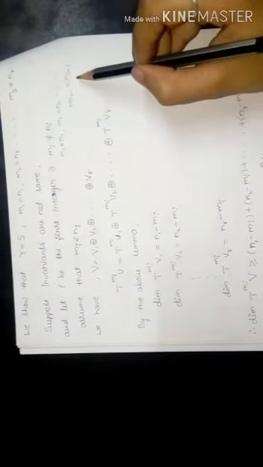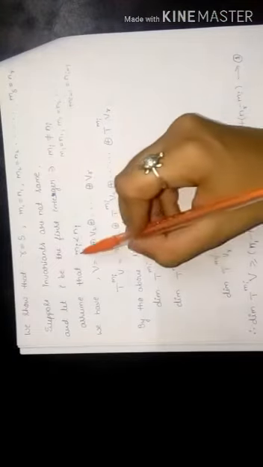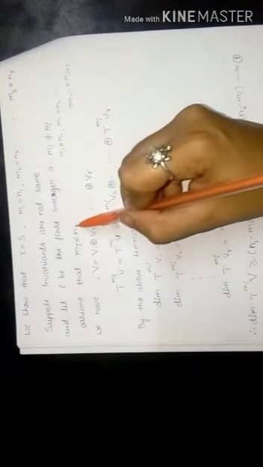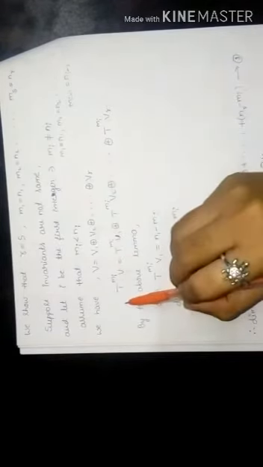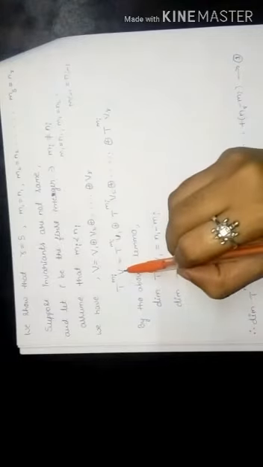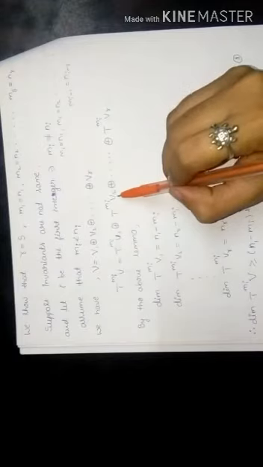Therefore m1 is equal to n1, m2 is equal to n2, and so on up to m(i-1) is equal to n(i-1). So let us assume that mi is less than ni. We have V is equal to the direct sum of v1, v2, and so on up to vr, which implies T^mi V is equal to the direct sum of T^mi v1, T^mi v2, and so on up to T^mi vr.